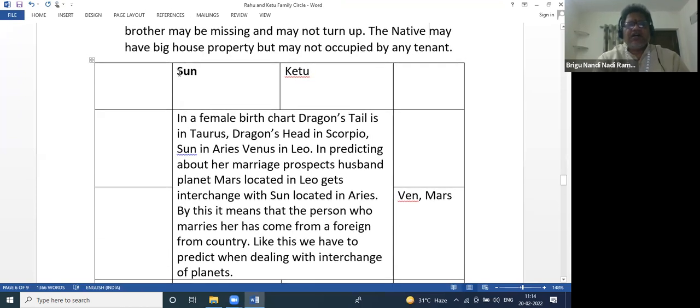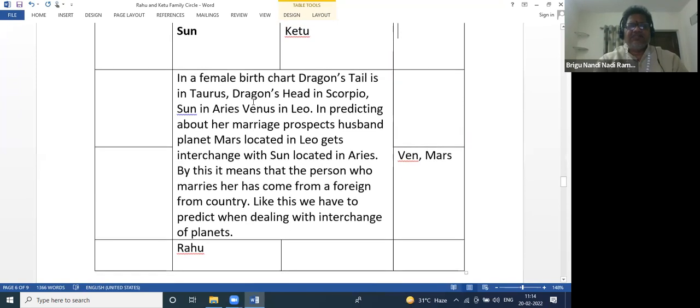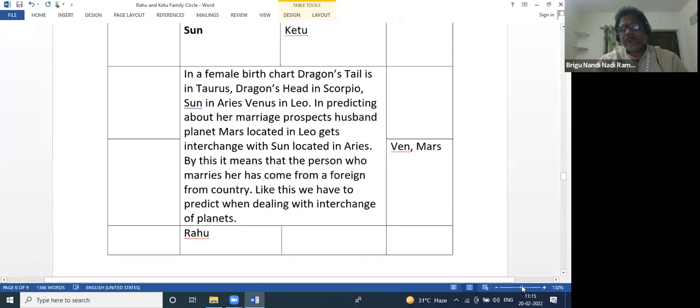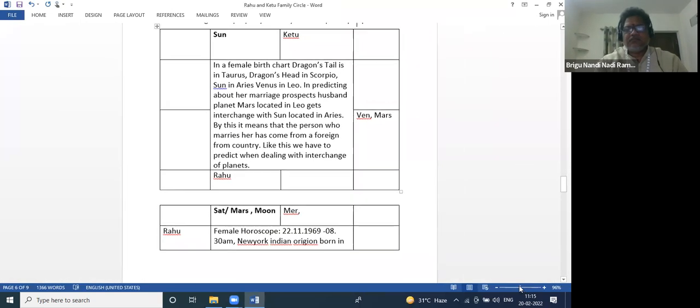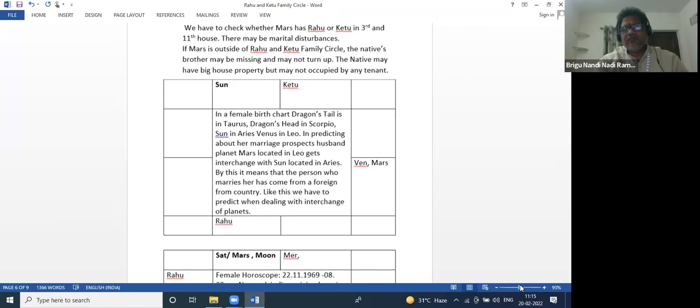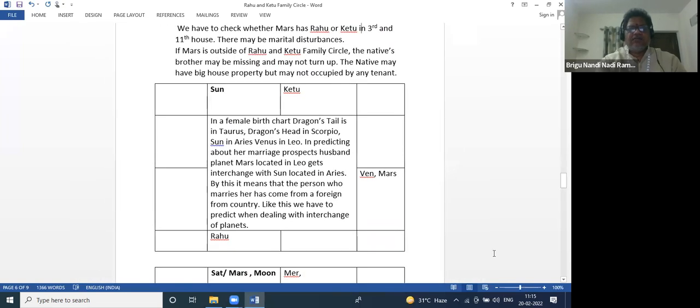So you see in this horoscope, out of the Rahu Ketu family circle, only the Sun is there, for example.